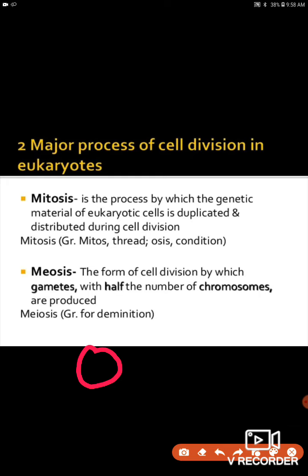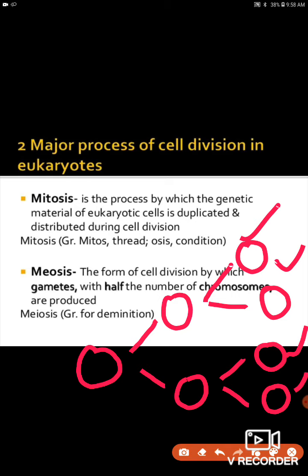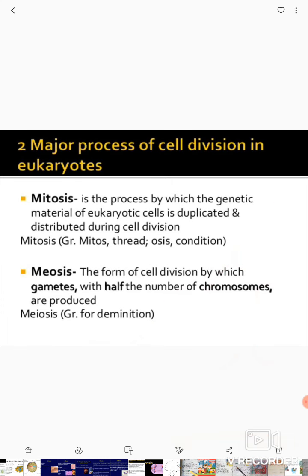What is meiosis? This is the form of cell division by which only gametes, not the other cells, will be divided. In meiosis there are two divisions. This is the first division and this is the second division. So here the number of chromosomes will be half in each progeny. We will see mitosis in detail first.